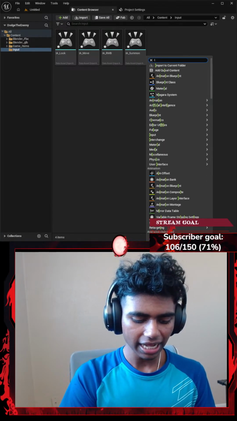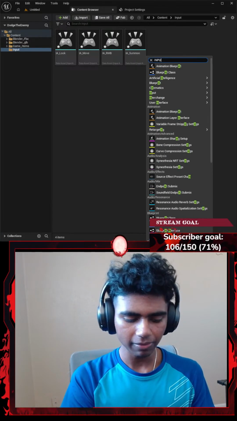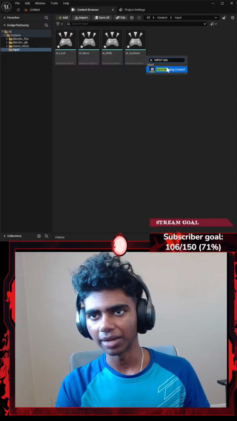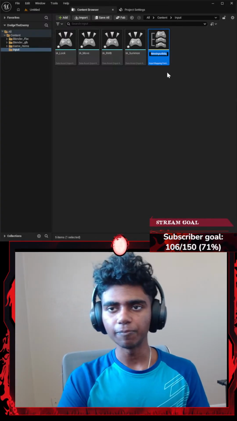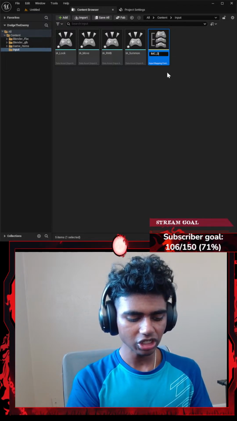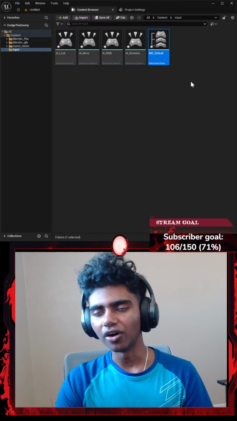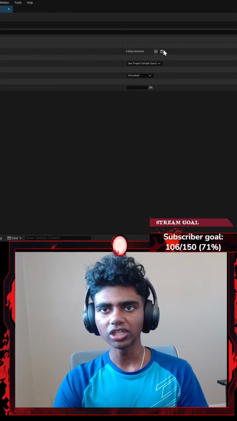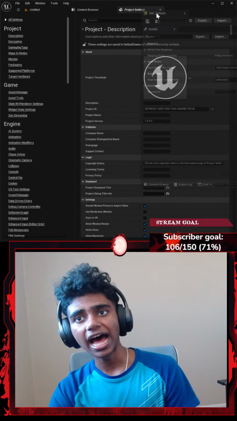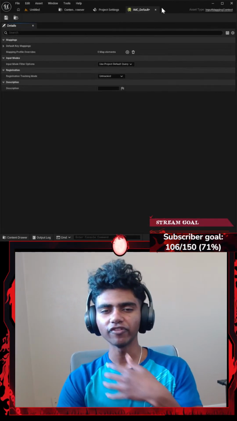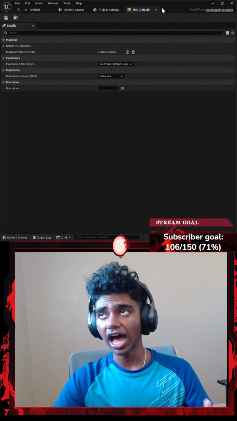Let me go ahead and add an input mapping context. This is basically going to be my IMC_Default. Now, the purpose of an input mapping context is to add mappings, like links, between my Visual Studio and my Unreal Engine.